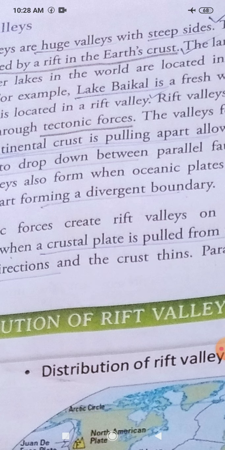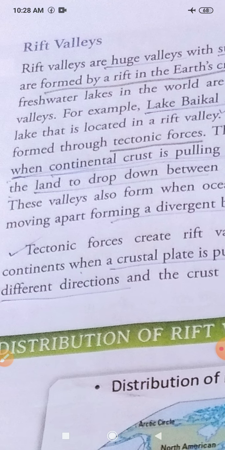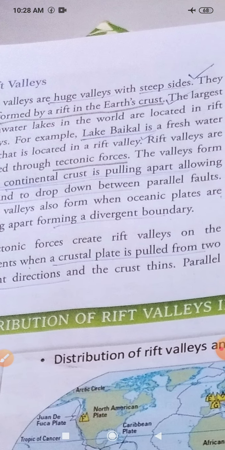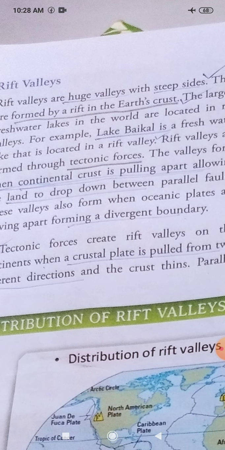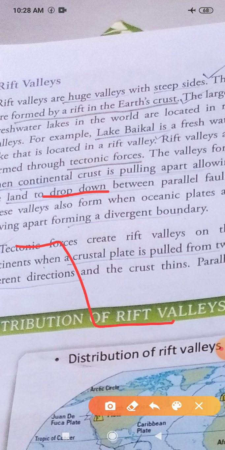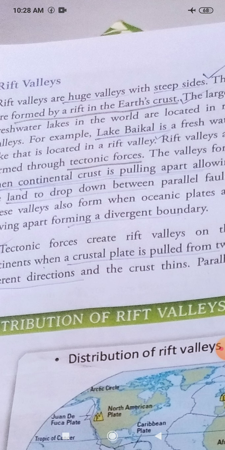Now look to the next one. The valleys form when the continental crust is pulling apart, allowing land to drop down. Please keep in your memory the words drop down. When the land area gets dropped down, pushed down, these lakes and valleys are formed because of the pushing down of the earth's surface. Next, you see,